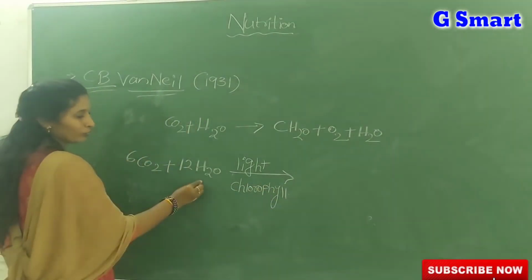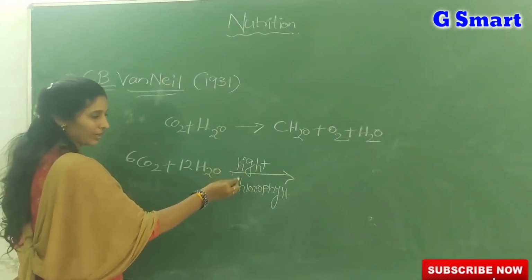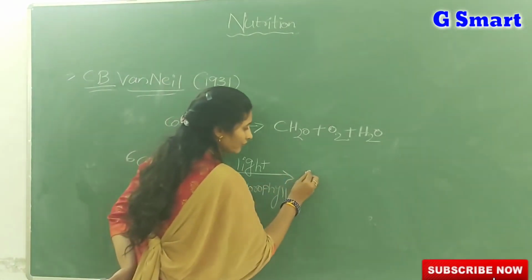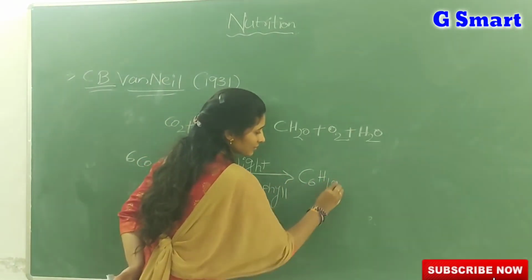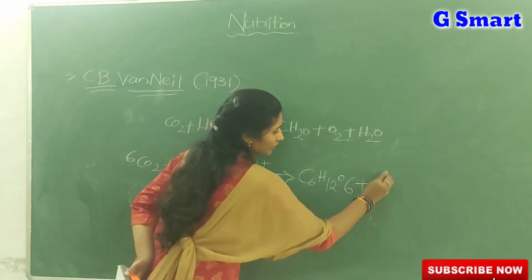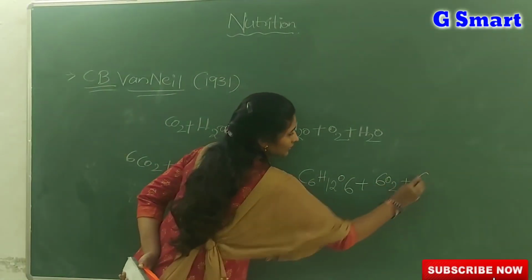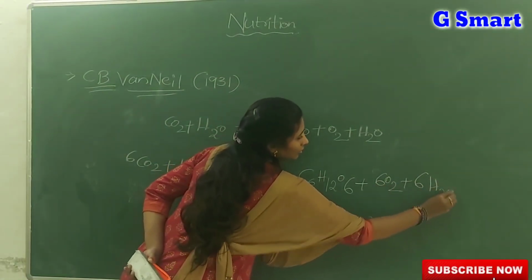So 6CO2 plus 12H2O in the presence of light by using chlorophyll, we will get C6H12O6 plus 6O2 plus 6H2O.